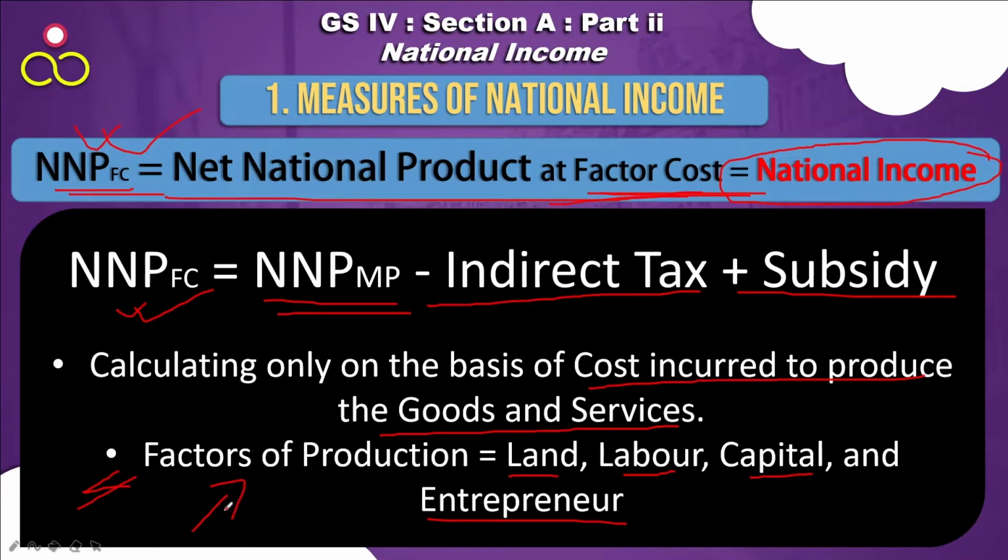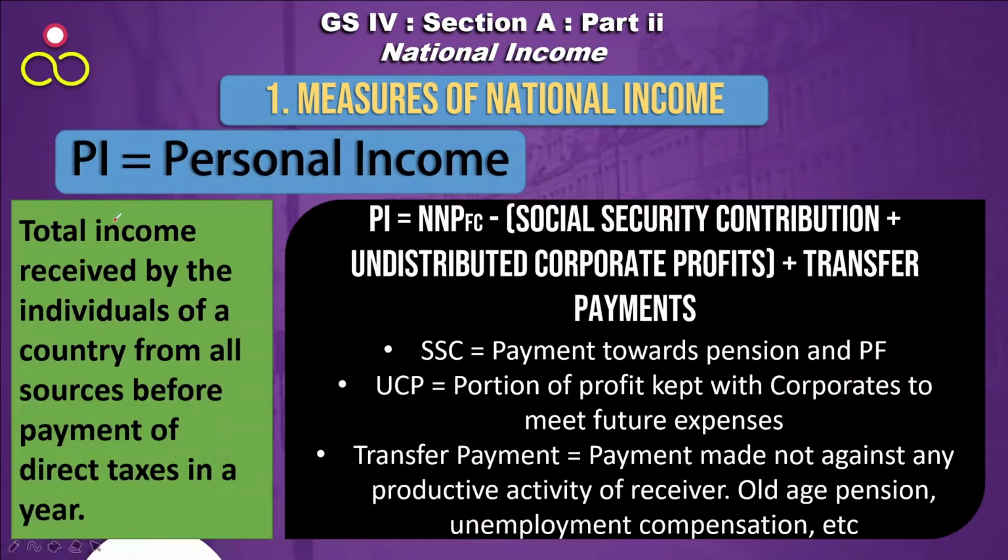It is calculated by deducting the indirect taxes and adding the subsidy to NNP at market price, which gives the NNP at factor cost, which in other terms is called the national income. So if you are asked what is the national income, you have to write the definition of NNP at factor cost only.